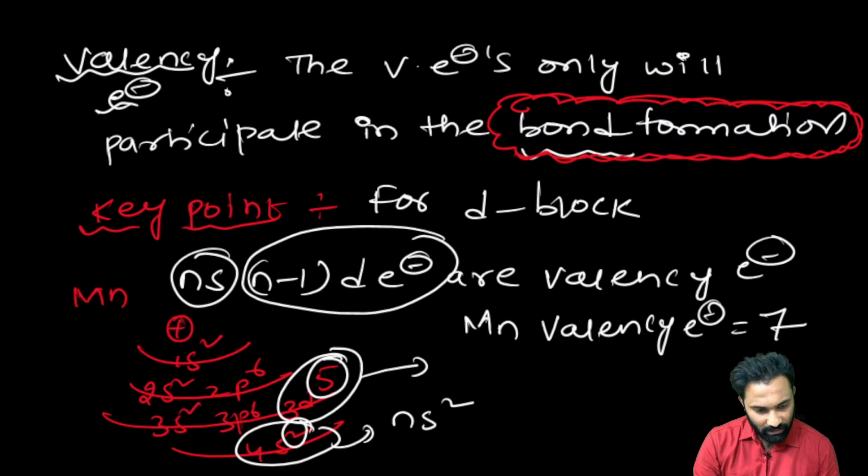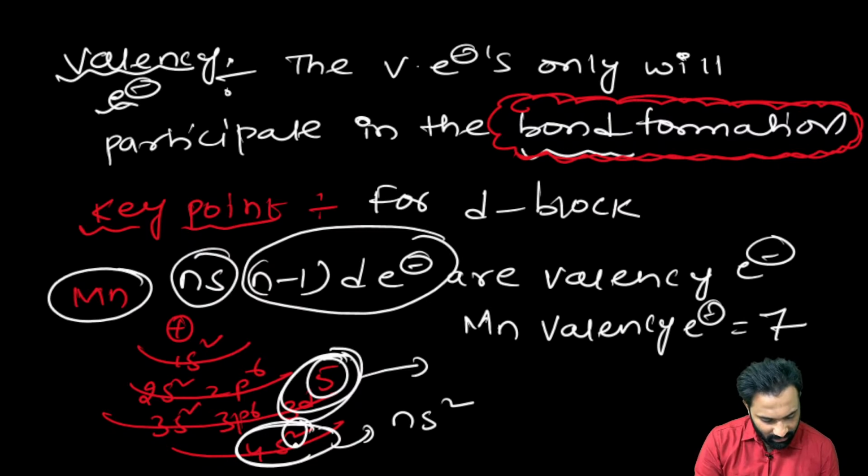Now, for the d block elements, the valency electrons are the ns electrons and the (n-1)d electrons. For Mn, ns contains 2 electrons and (n-1)d has 5. Adding them, we get a total of 7 electrons.